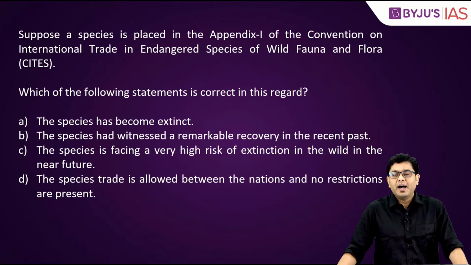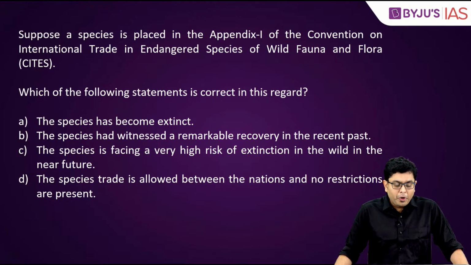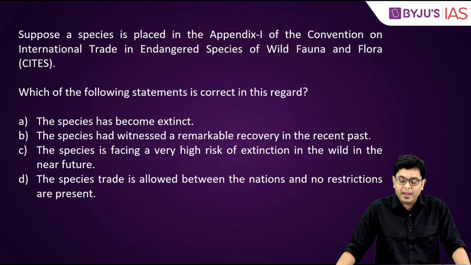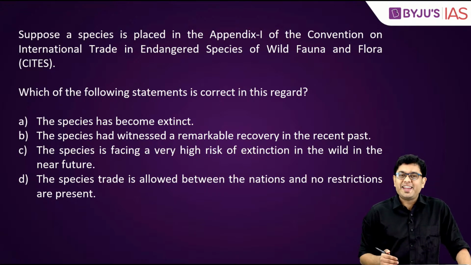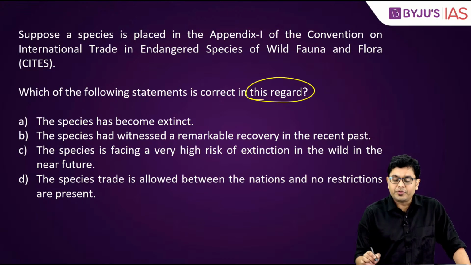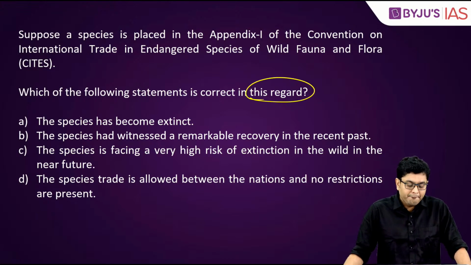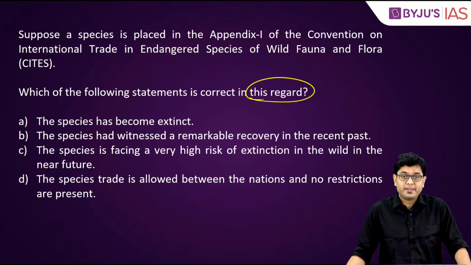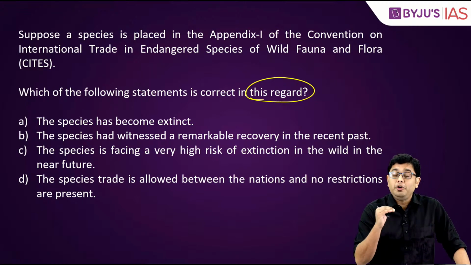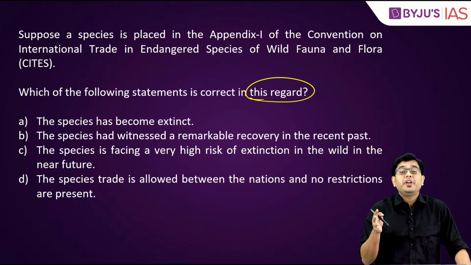Now, again another question. Suppose a species is placed in the Appendix 1 of CITES. Which of the following statements is correct in this regard? So here, the first statement, the species have become extinct. So apply logic here. This is a convention for illegal trade.